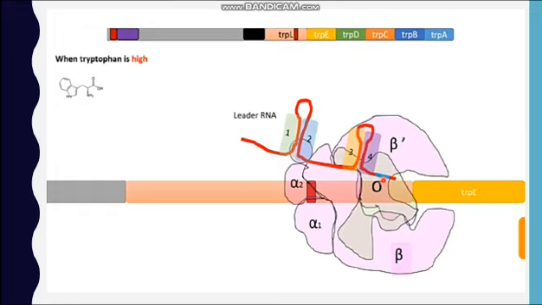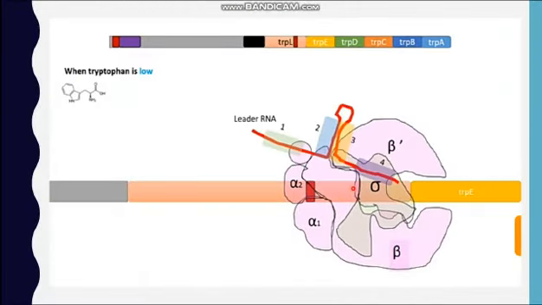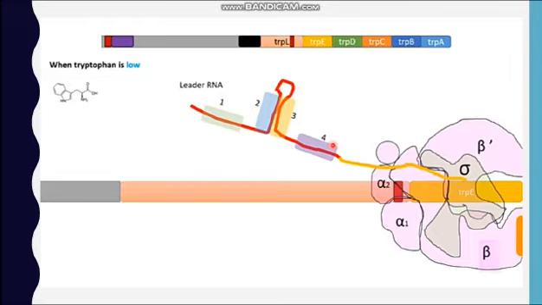That means there is a greater chance of RNA polymerase pausing, and the genes are not transcribed in this situation. When the tryptophan level is low, the anti-attenuating or anti-terminating stem loop forms, as 2 and 3 can pair, and all the tryptophan genes are transcribed.